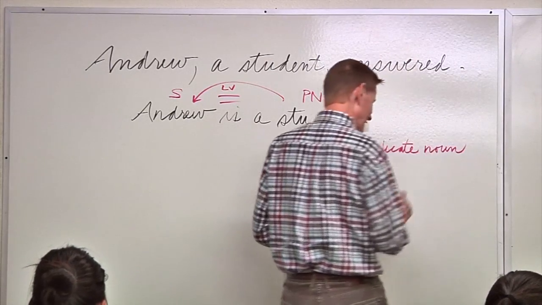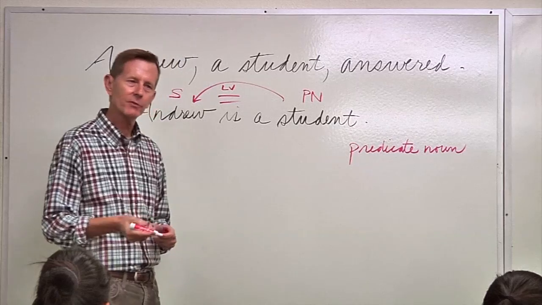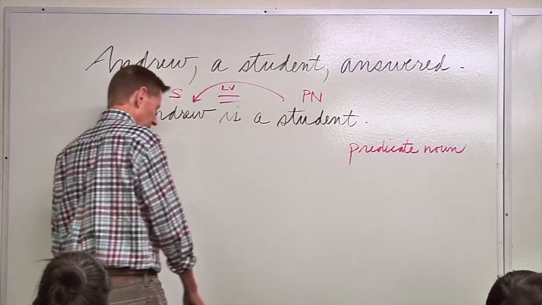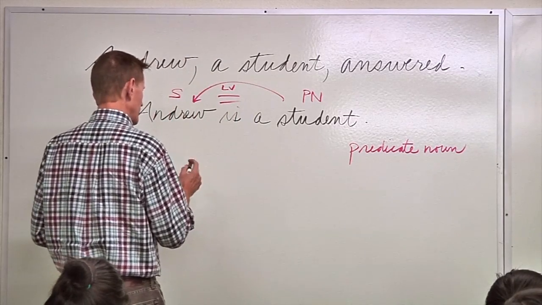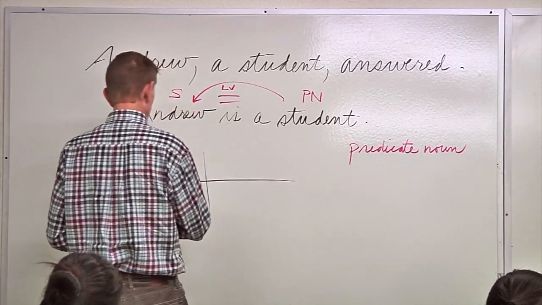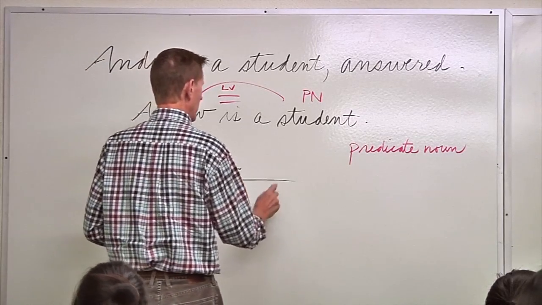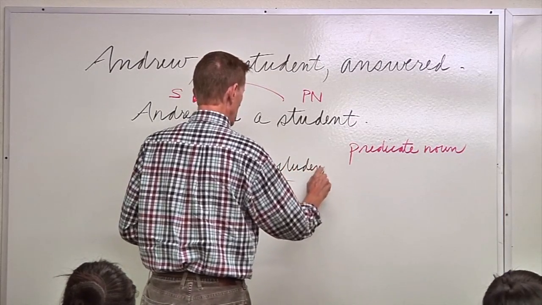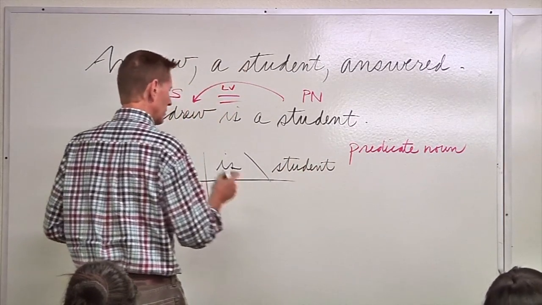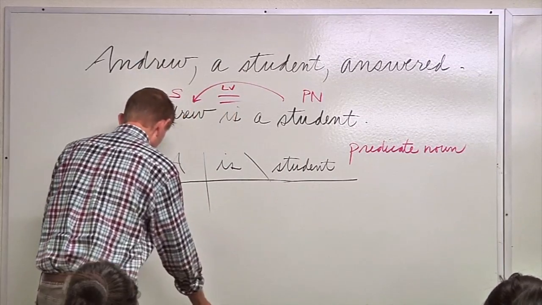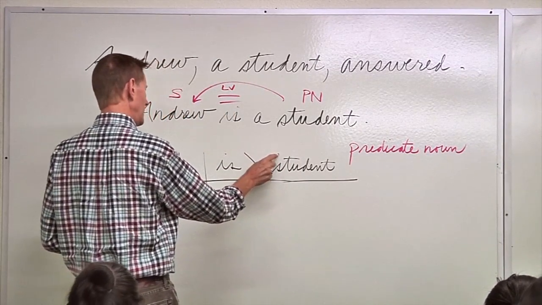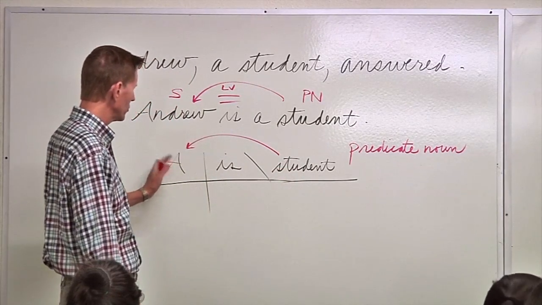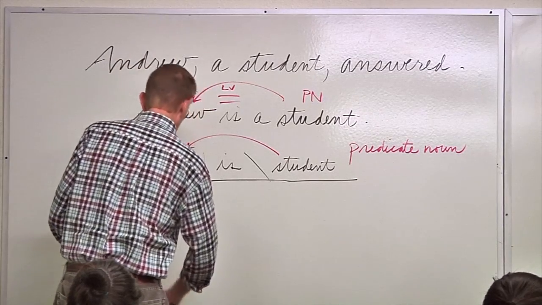Now, why is it called a predicate noun? Noun means name. So in that sense, it means the main idea. So this main idea, if we diagram this, we're going to diagram it this way. Andrew, I'm just going to put an A, is, and I'm going to slant this line to show that is a linking verb, because I want to show that the slanting line means that this word is not a direct object. It's coming back slanting toward the subject.